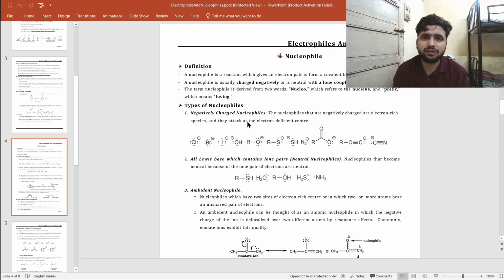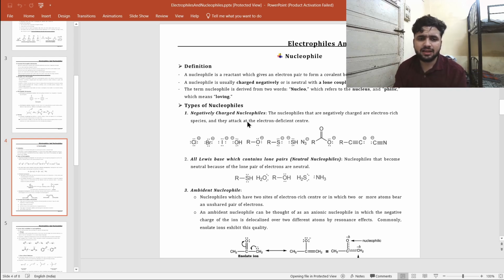Why can it not be positively charged? Because if a species already has a positive charge, how can it donate its electron? What do you mean by positive charge? It is electron deficient. A nucleophile has to donate electrons. If a species already has a positive charge, it has already donated, so how can it donate electrons? So for a species to act as a nucleophile, it can be negatively charged or it can be neutral also.